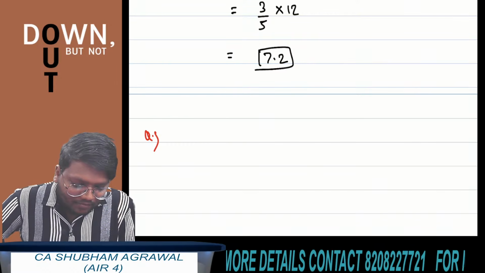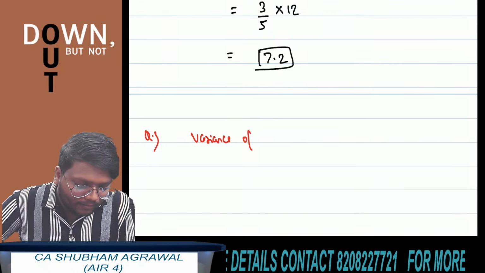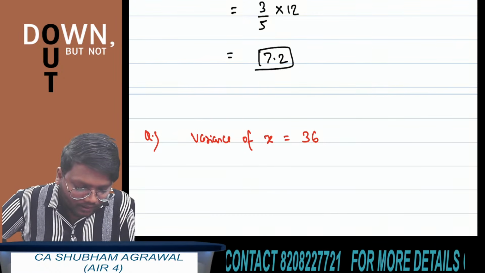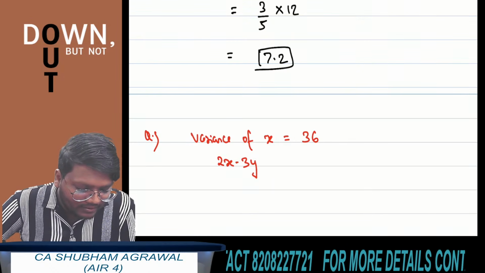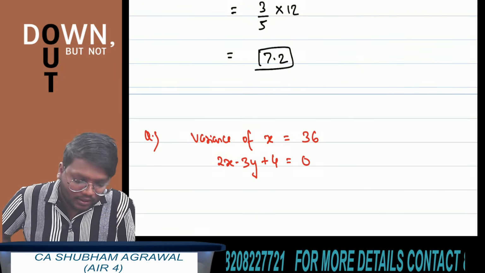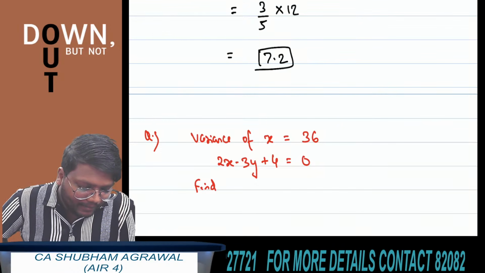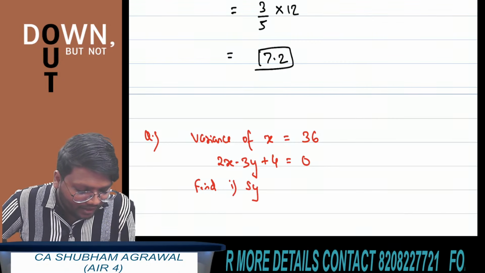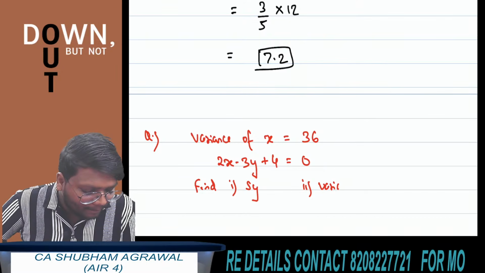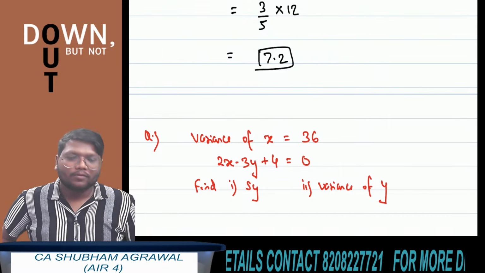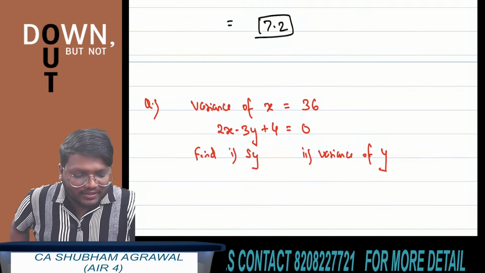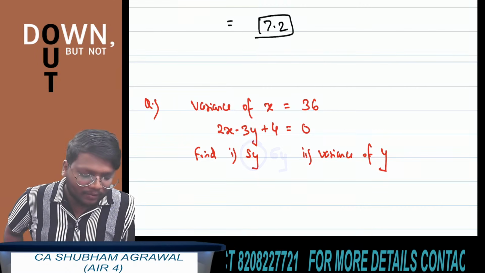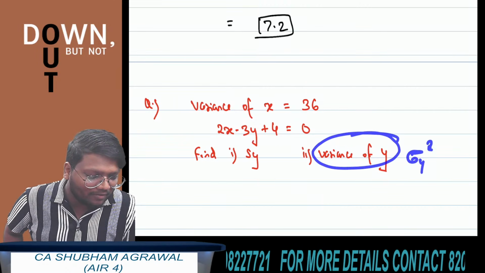See, variance of x is given. The variance of x is, let's say, 36. And 2x minus 3y plus 4 equals 0. They have asked us to find standard deviation of y, and also you have to find variance of y. This sy means standard deviation of y. Instead of writing sy, they can also write sigma y. And instead of writing variance of y, they can also write it as sigma y square.